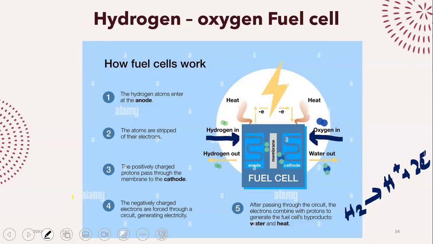Oxygen is going to be reduced. Okay. Oxygen is going to be reduced and it is basically going to react with your hydrogen ions to give you water. Okay. So what is actually happening? I am putting in hydrogen and I'm putting in oxygen. Hydrogen is going to be oxidized. Oxygen is going to be reduced. And the final product is going to be water.